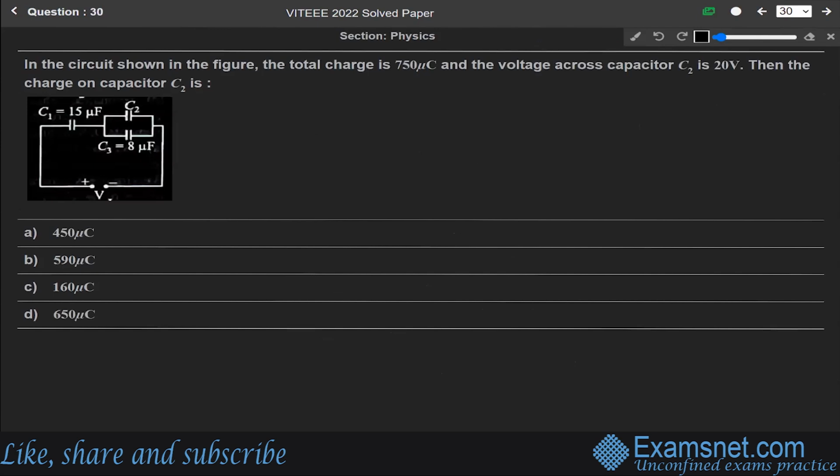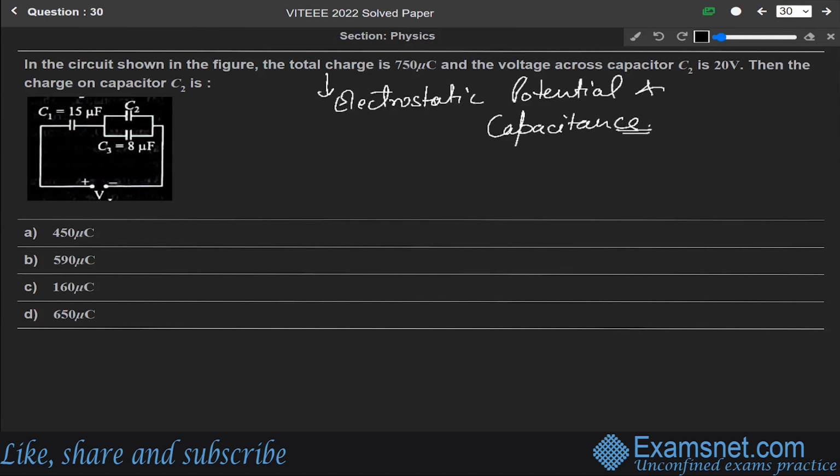Now next question. In the circuit shown in the figure, the total charge is 750 microcoulomb and the voltage across capacitor C2 is 20 volt. Then the charge on the capacitor C2 is. So this question is from the chapter of electrostatic potential and capacitance. Now in this figure, we are given the total charge is 750 microcoulomb.